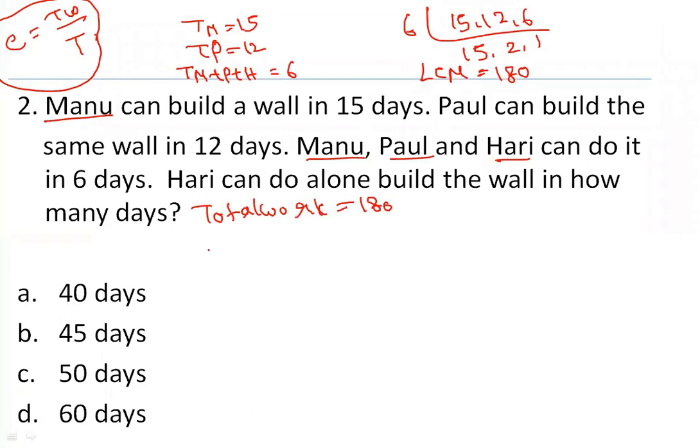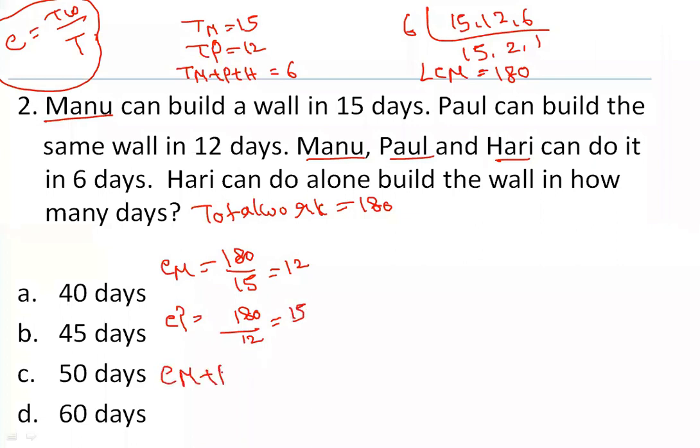You have the process of finding the efficiency, right? Efficiency equal to work by time. So efficiency of Manu equal to 180 divided by 15, which is equal to 12. Next, efficiency of Paul equal to 180 divided by 12, which is equal to 15. Efficiency of Manu, Paul, and then Hari, all the three together, is equal to 180 divided by 6, which is equal to 30.